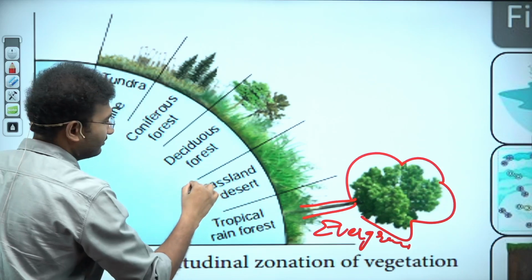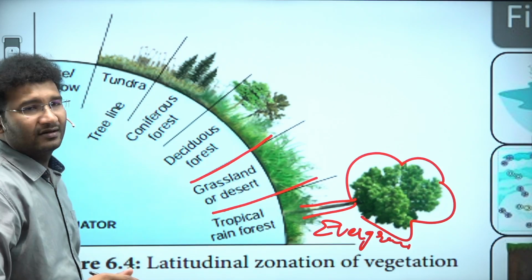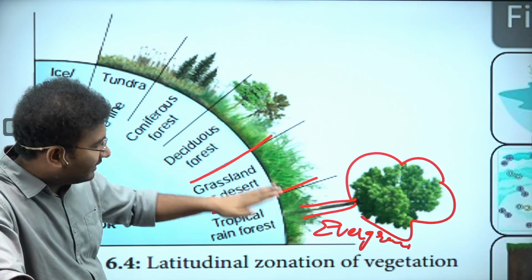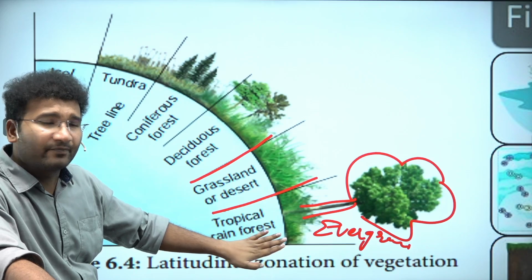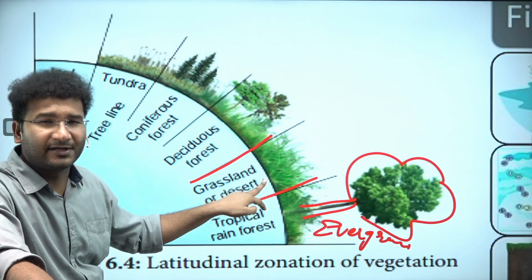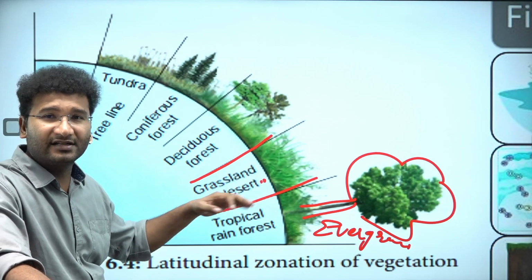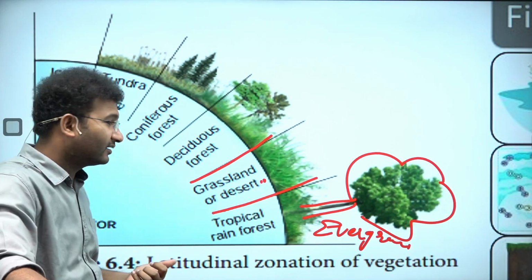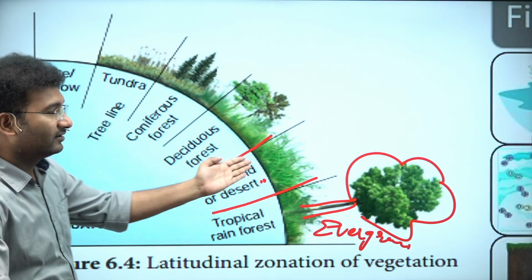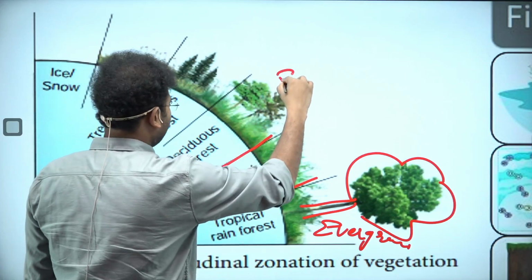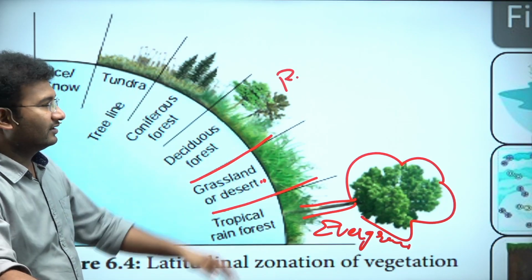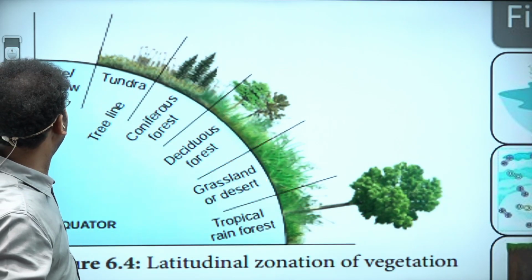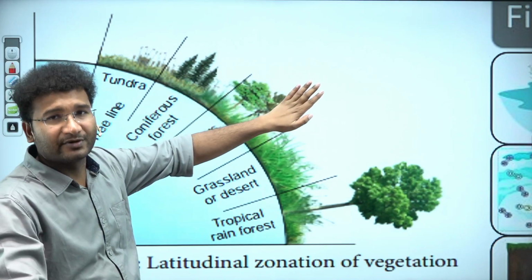And as soon as you come to the areas between the desert area and the evergreen tropical forest area, you will see grasslands. Okay, these are tropical grasslands, which I have already told you, like the bunny grasslands in India. If you go to Rajasthan, Rajasthan is the area which is full of desert. Imagine this is your Rajasthan. Okay, the rest is deciduous area where the availability of rainfall is not much.